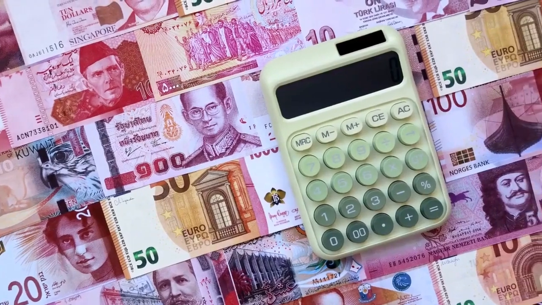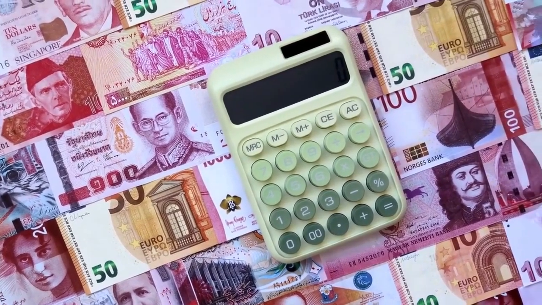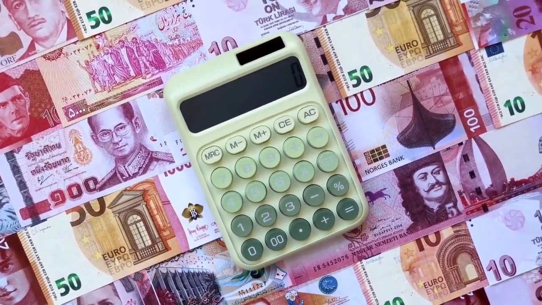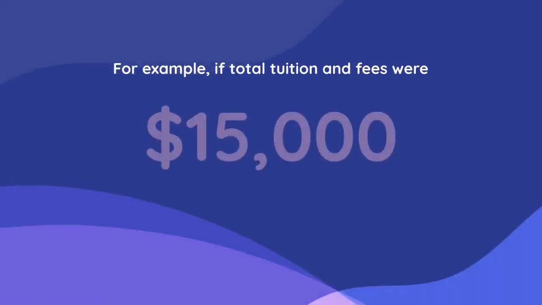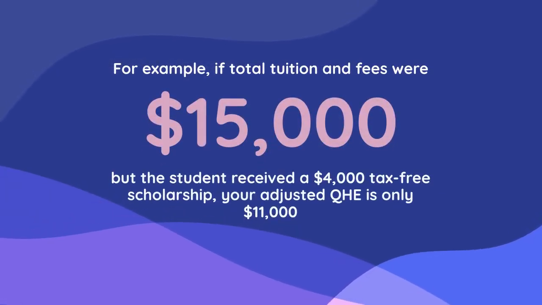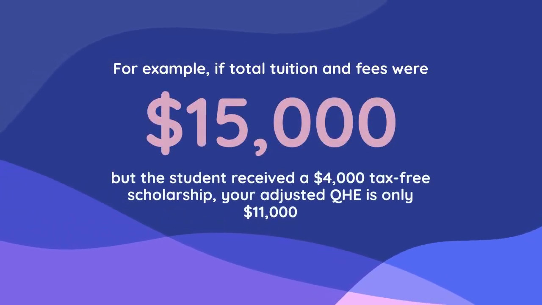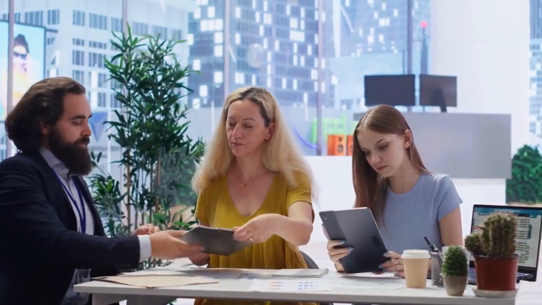This includes things like tax-free scholarships, Pell Grants, or employer-provided educational assistance. For example, if total tuition and fees were $15,000 but the student received a $4,000 tax-free scholarship, your adjusted QHE is only $11,000. As long as your 529 plan distribution was $11,000 or less, you don't need to report anything.